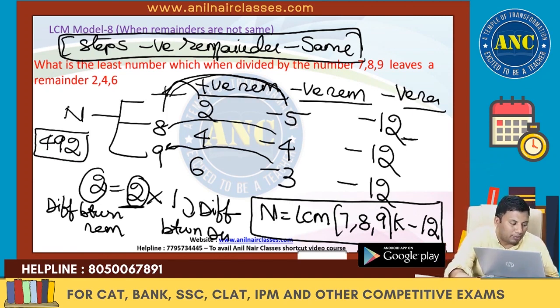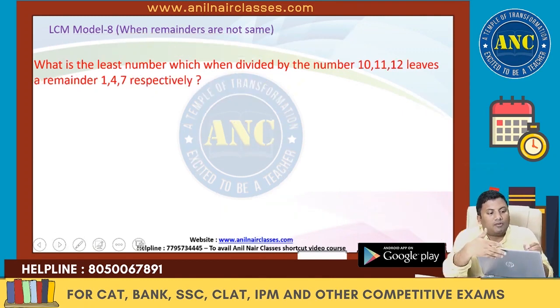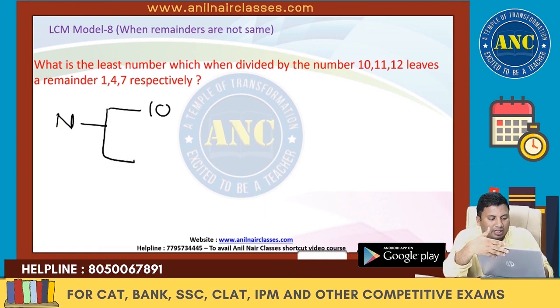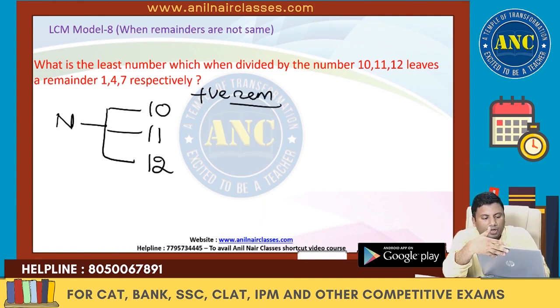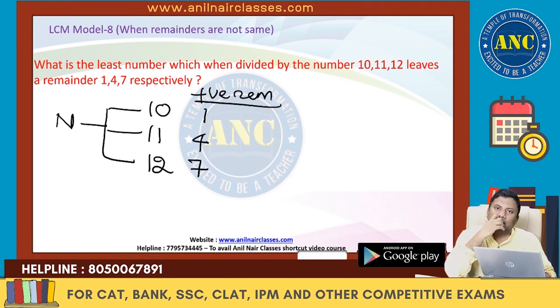Srikanth, I will do one more question for you. Now see, one more question. What is the least number which when divided by 10, 11, 12 leaves positive remainders 1, 4 and 7?